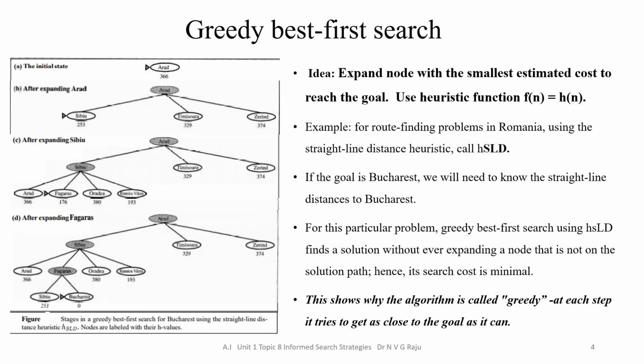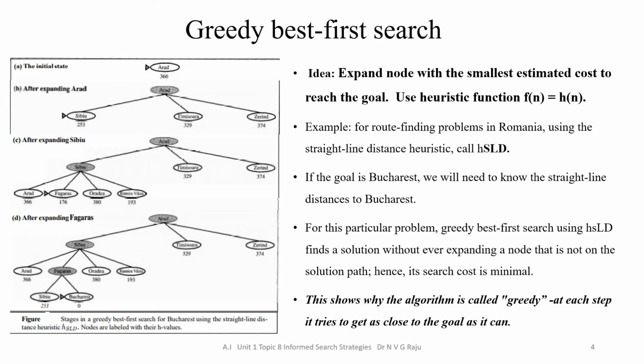Let us discuss with an example. Our initial node is Arad. Let's observe that every node has a cost function. Here 366 is the cost at the initial node. Here we are going to expand all the nodes starting from Arad.